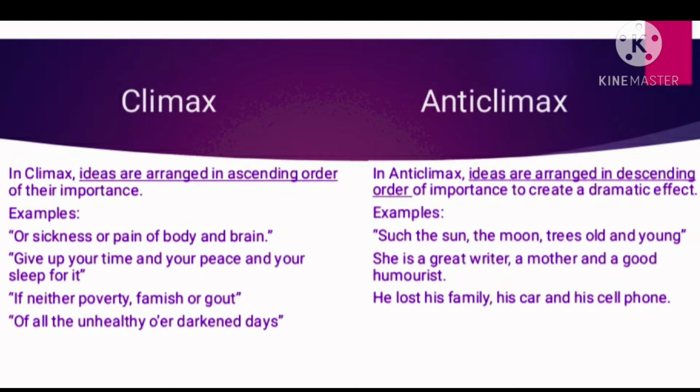See the last one, children. According to the order of importance, the family is most important, then comes the car and then his cell phone. So these are arranged in descending order. So anticlimax is a figure of speech wherein the ideas are arranged in an order of diminishing significance for a better impact.